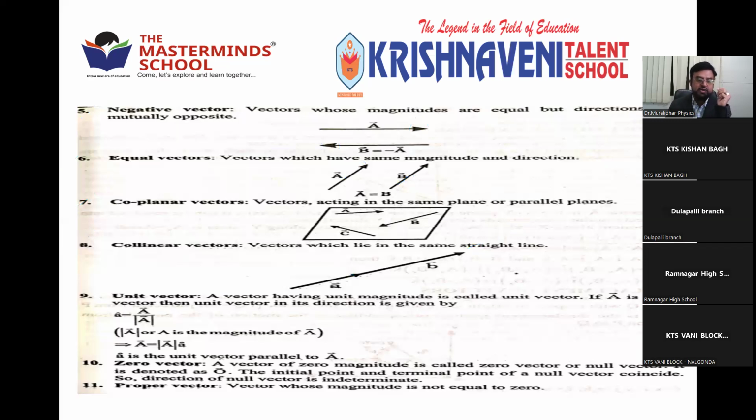Ninth one, unit vector. Already we told, it has a magnitude of 1. A vector having unit magnitude, unit is 1, is called a unit vector. The formula is also there for the unit vector. You can see here, very useful. You can use this when you are doing the problems. A is equal to mod A into small a, or small a is equal to this one. This is for the acceleration vector. Whose magnitude is 1. If the magnitude comes as 1 unit, it is a unit vector.